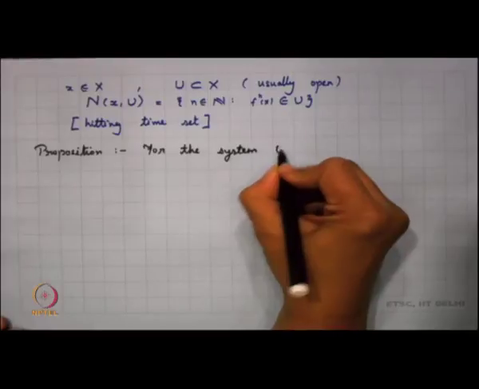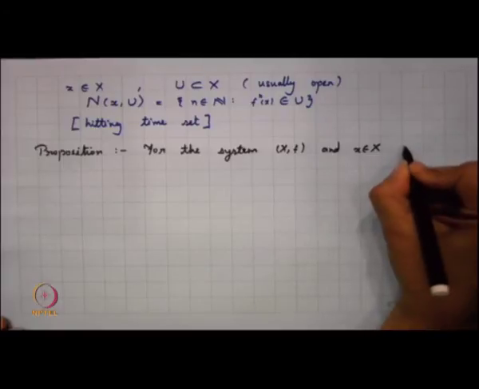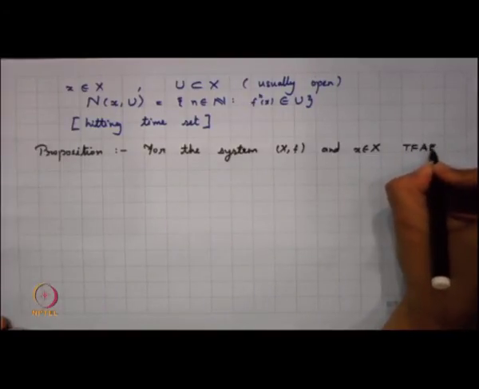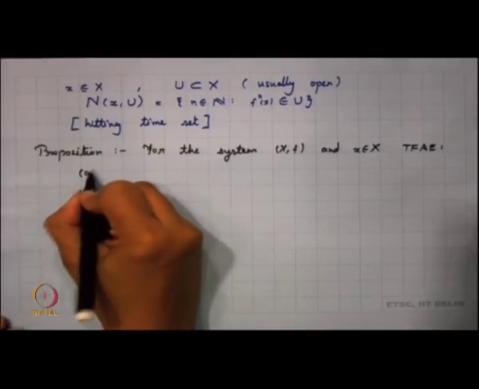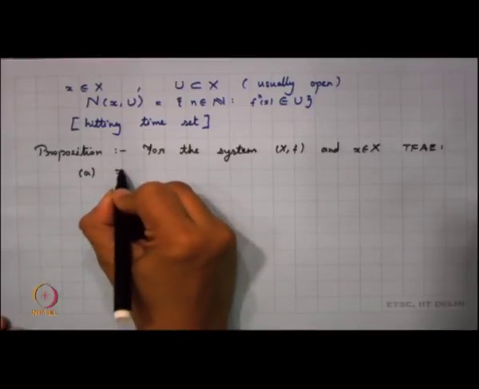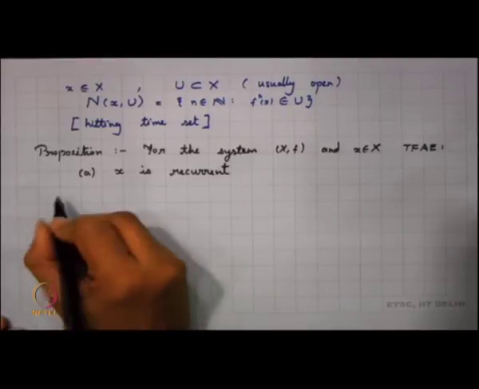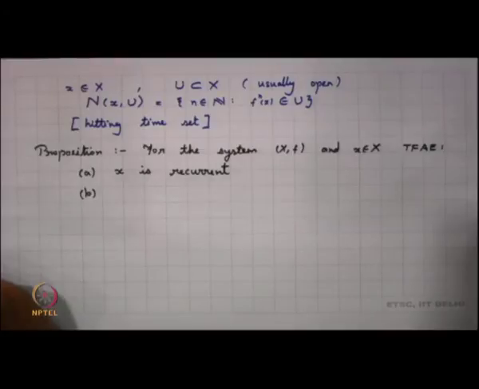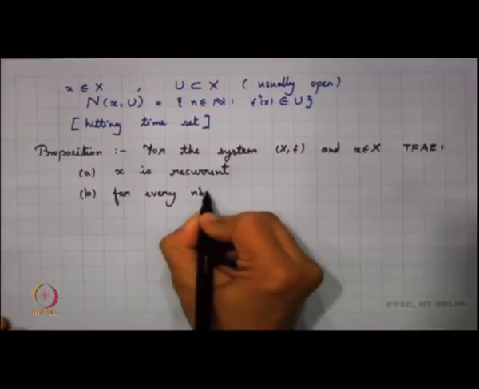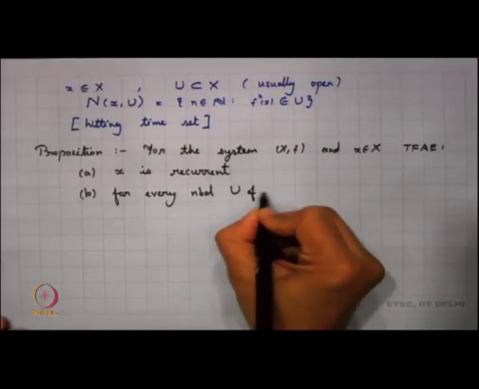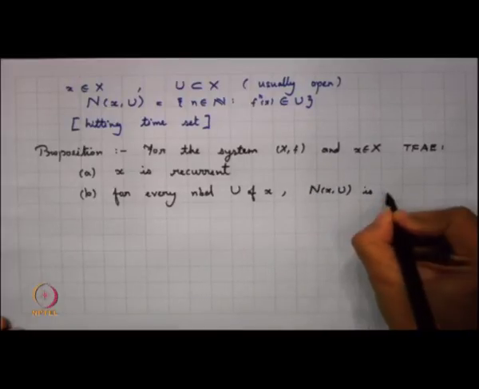So, for the system (X, f) and a point x in X, the following are equivalent. So, what are all the equivalent statements? First, x is a recurrent point. The second part is that for every neighborhood of x, the hitting time set is infinite.